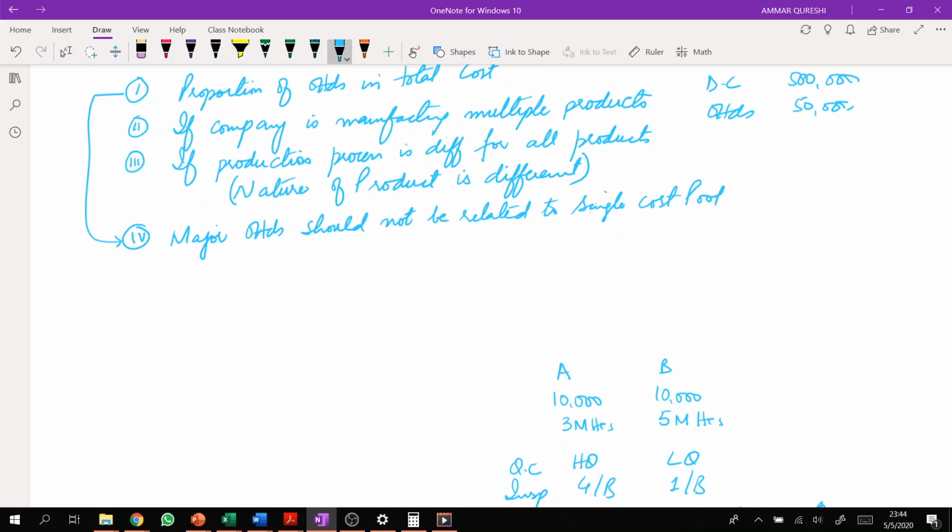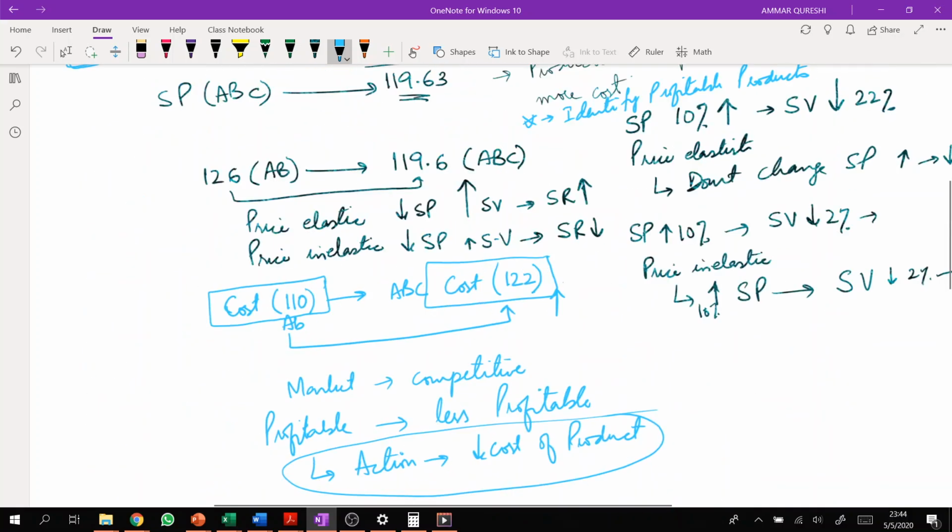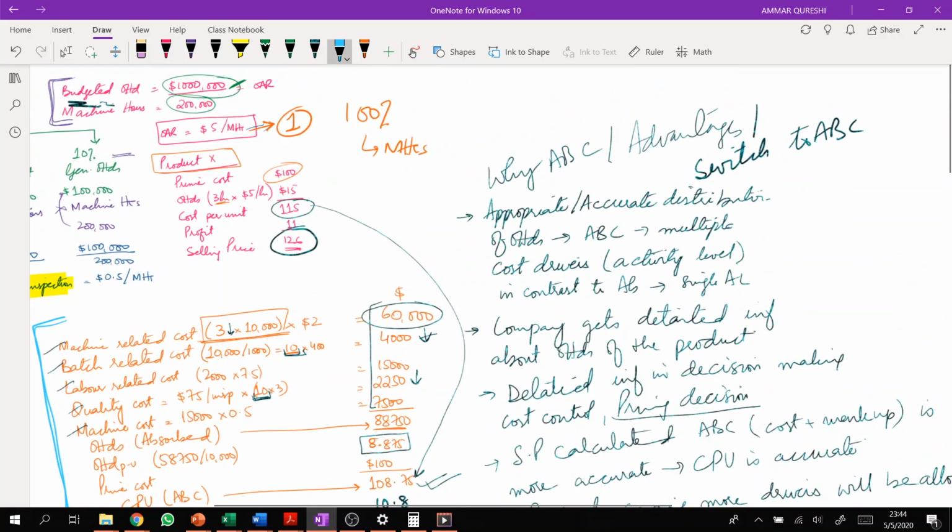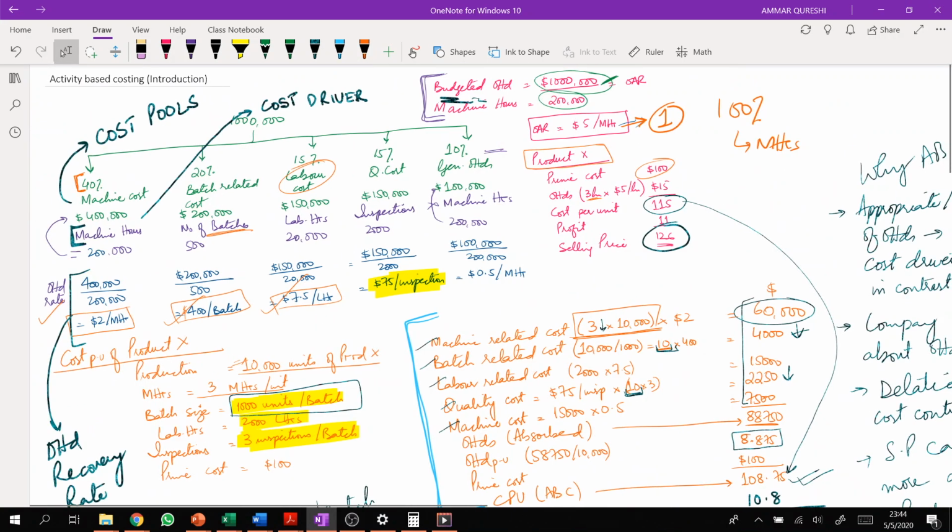Now, what do you mean by this? See, suppose there are 100%. Let's consider the same example. We know that 40% of cost is related to machine and 60% of cost is related to some other area. But if I change this proportion and say that 80% of cost is machine related and 20% is other cost, what will happen when you switch to activity based costing?